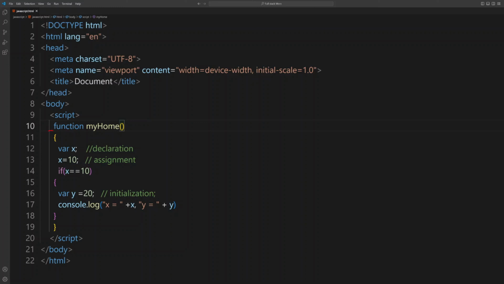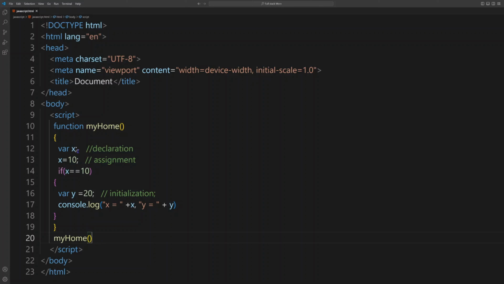So this, starting from here to here, what is this called? This thing is called function scope, where the function starts and where the function ends. This whole area is called function scope. Now we want to call this function, so we simply write the function name. That's it. So we declare the function, we call the function.